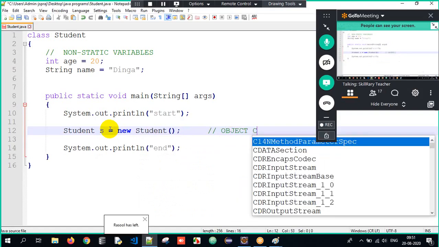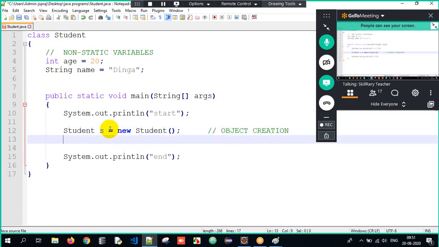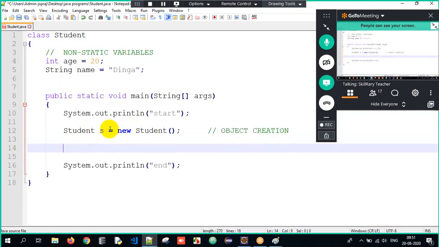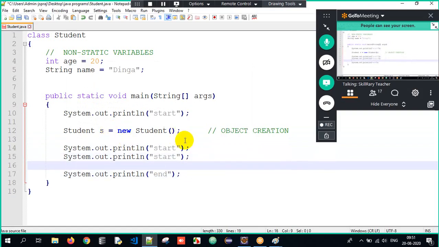What do we call this? We call this object creation, or we also call it instantiation. Once we have created the object, we have allocated the memory. Now, if I want to print it, I have to make use of one more print statement.